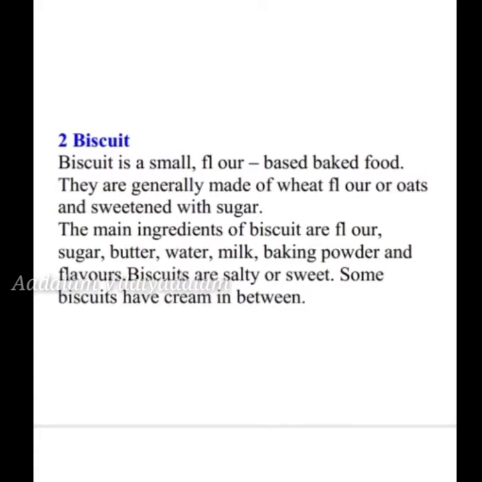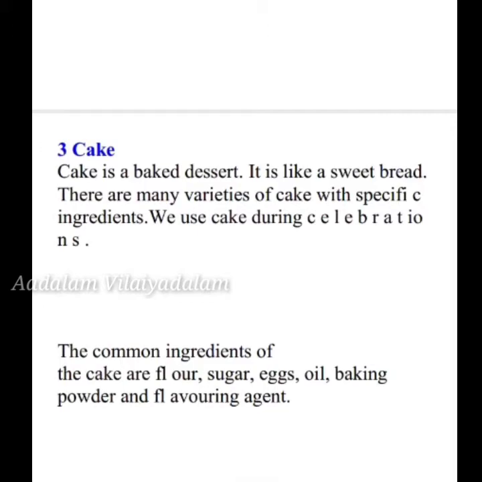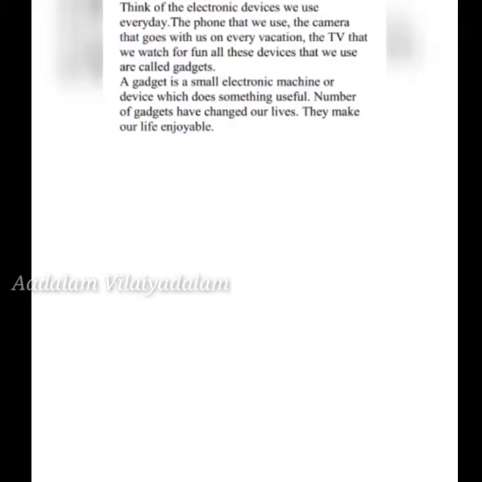The next baked food is cake. Cake is a baked dessert. It is like a sweet bread. There are many varieties of cake with specific ingredients. We use cake during celebrations. The common ingredients of the cake are flour, sugar, eggs, oil, baking powder and flavoring agent. So baking is a method of cooking.